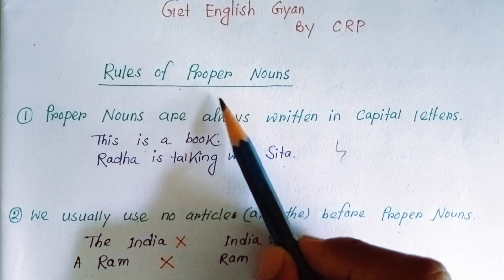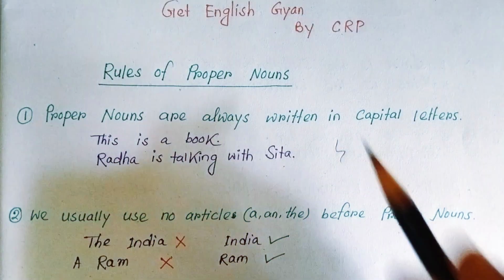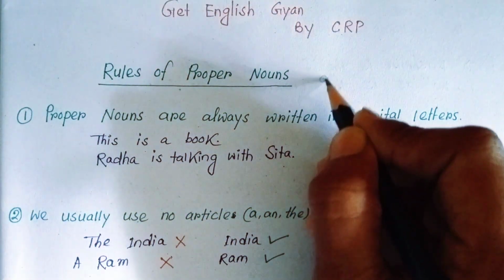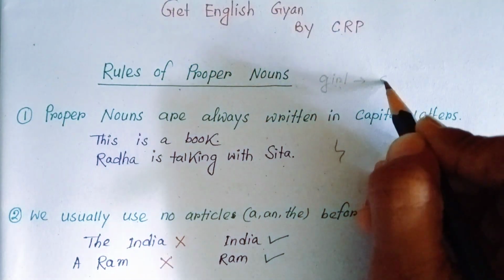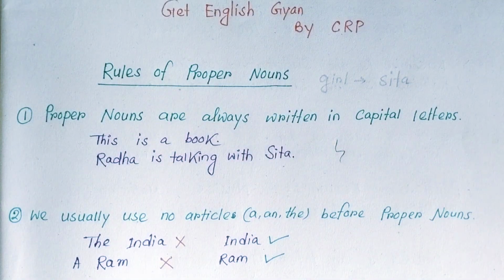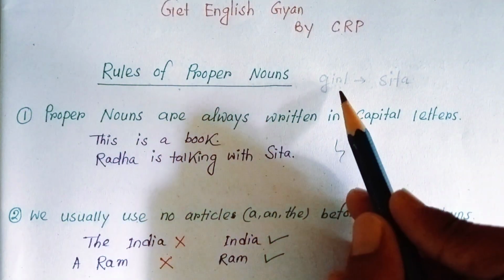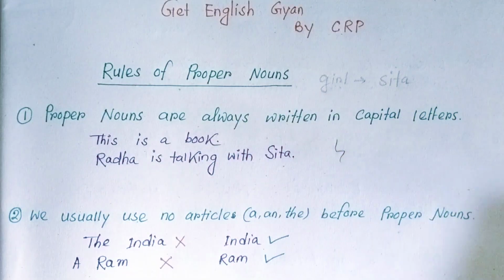Proper means anything that is specific, and that is called a proper noun. Such as, if I talk about the girl, girl could mean any girl. But if I say Sita, that is a particular girl. So here girl is a common noun, but Sita is a proper noun.